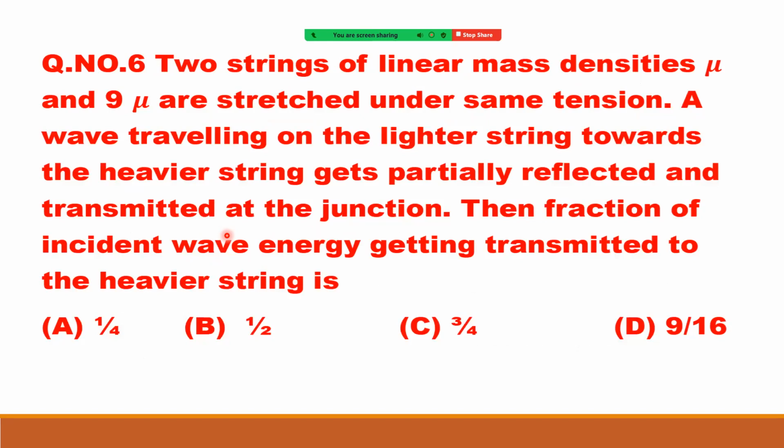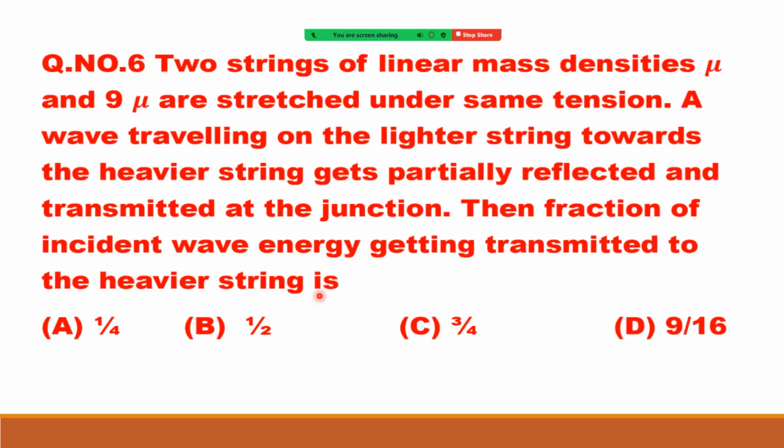Two strings of linear mass densities mu and 9 mu are stretched under the same tension. A wave traveling on the lighter string towards the heavier string gets partially reflected and transmitted at the junction. Then the fraction of incident wave energy getting transmitted to the heavier string is?